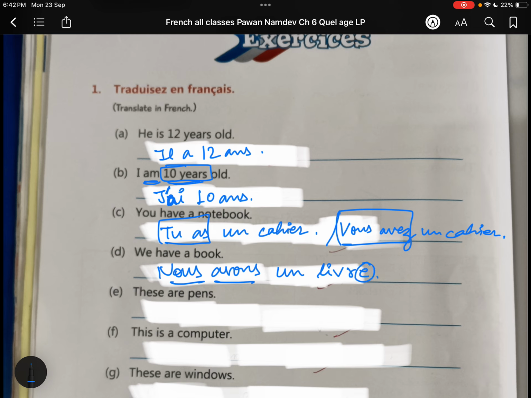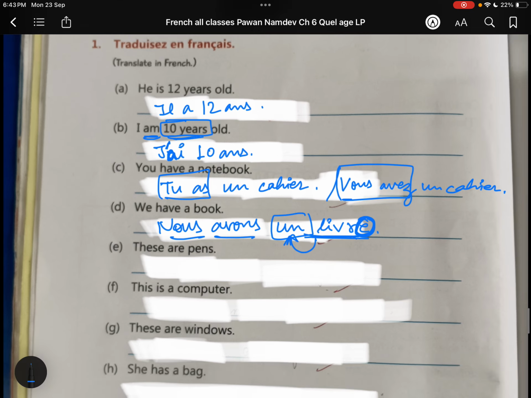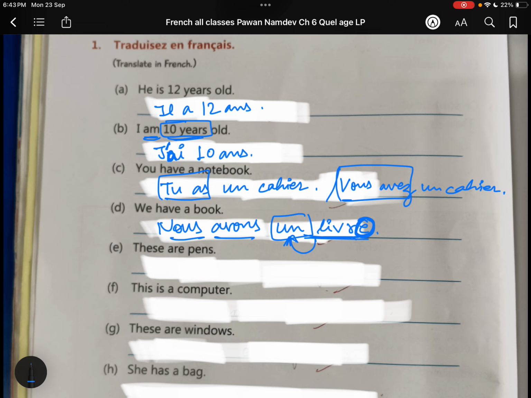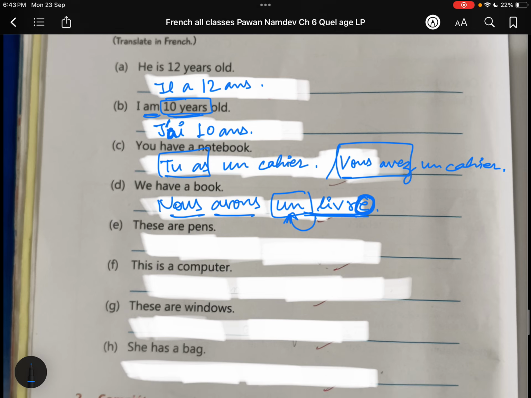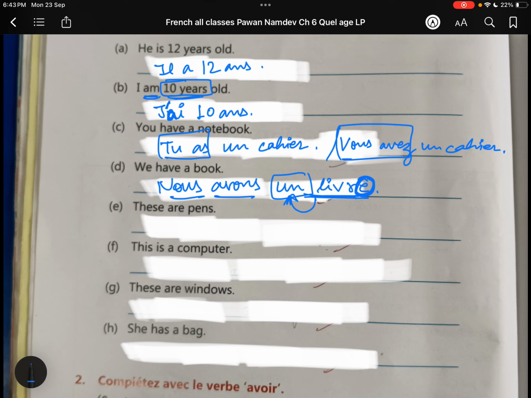Listen, guys, it's an exception. We have an e at the end, but livre, book, is masculine in nature. That's why we use un. Most of the time, if e comes at the end, the word is considered feminine, but in this case livre is masculine. Do not forget. If it were feminine, we would use une.